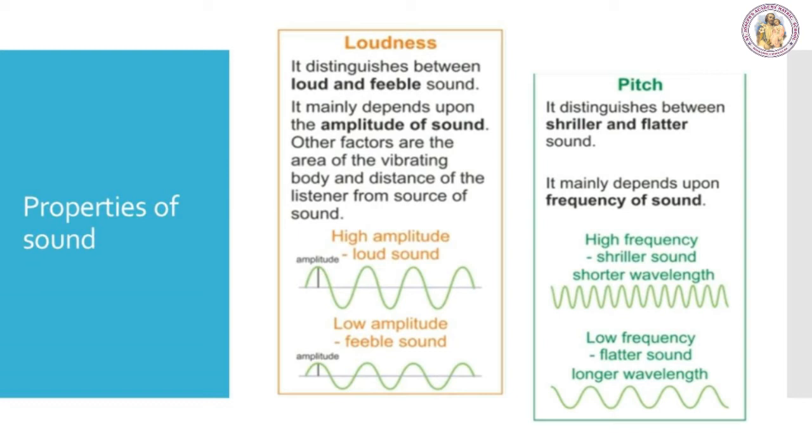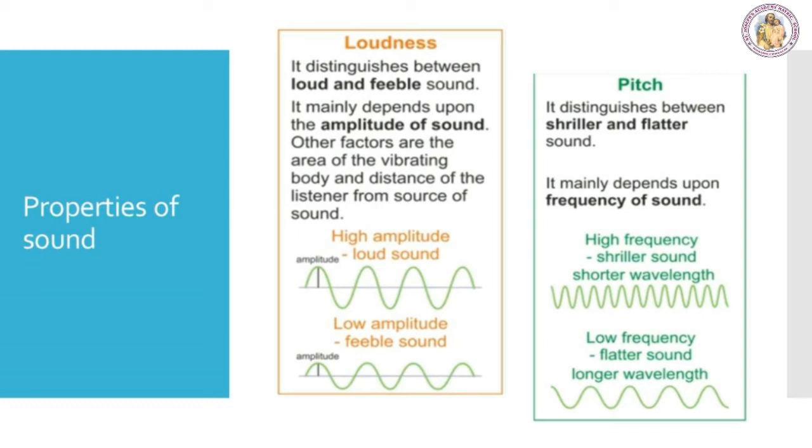When a drum is softly beaten, a weak sound is produced. However, when it is beaten strongly, a loud sound is produced. The unit of loudness of sound is decibel, that is denoted by dB. Next, pitch. The pitch is the characteristic of sound that enables us to distinguish between a flat sound and a shrill sound. Higher the frequency of sound, higher will be the pitch.